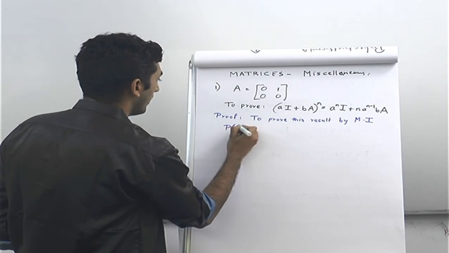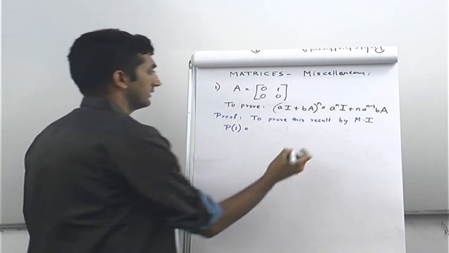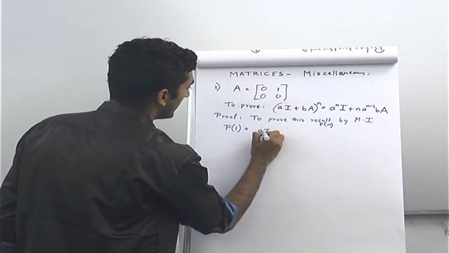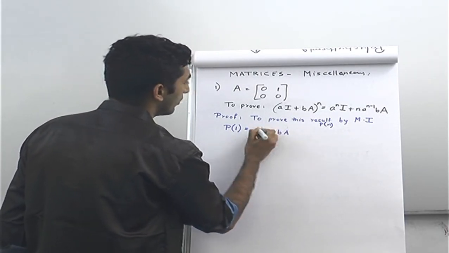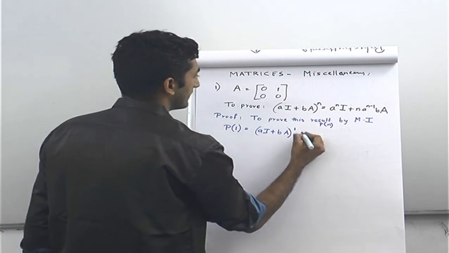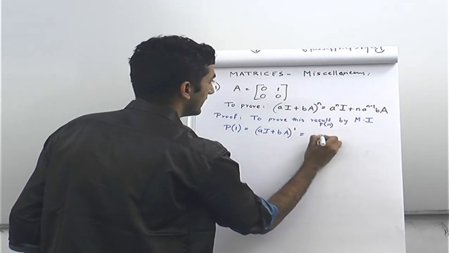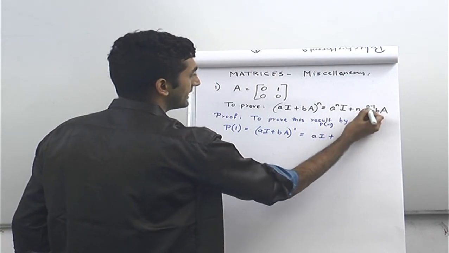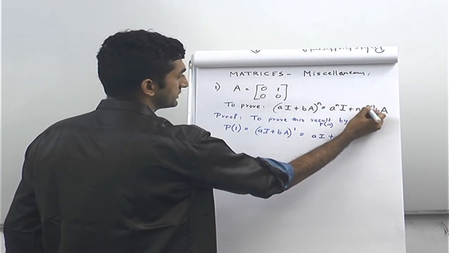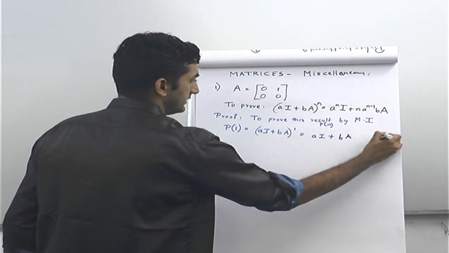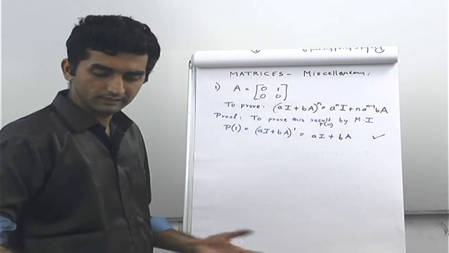P of 1 is, and this result is nothing but P of n. P of 1 is what? It's just (aI + bA) the whole raised to 1. This has to be equal to a^1 I plus 1 times a^(1-1). a^0 is just 1. So this is 1 bA, which is valid. So P of 1 is true.